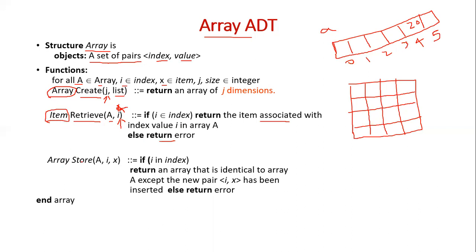Then a typical array will have a function called store(A, i, x). In this particular array, at index location i, store this value x. Again, you check if i is a valid index location, then it will return an array in such a way that this new value x will be added in the location i. Otherwise, it will return error. So it will return an updated array which is updated with the value x at the ith location.